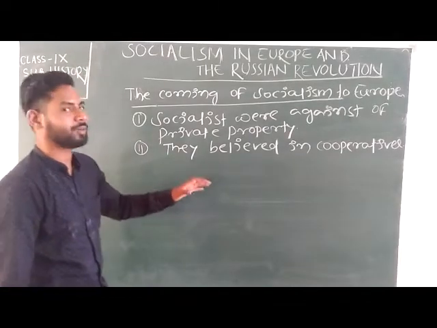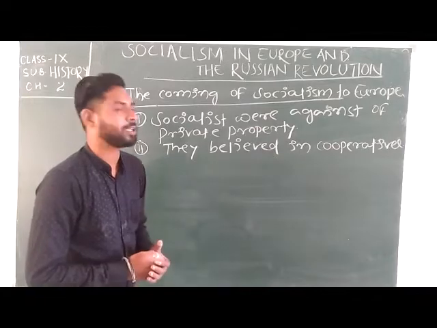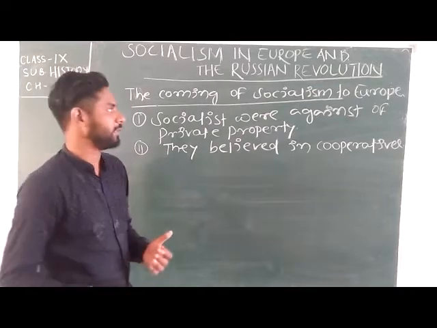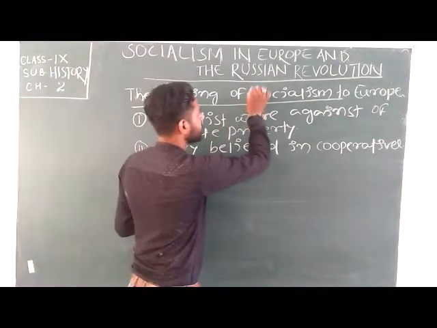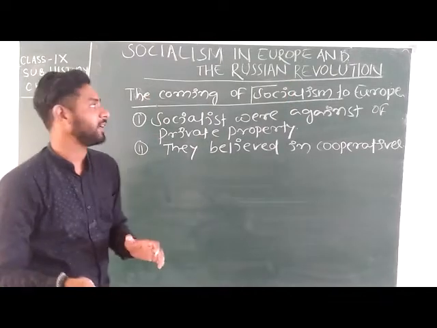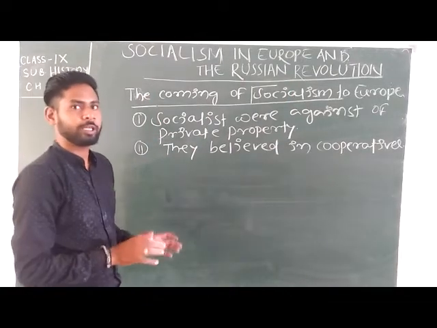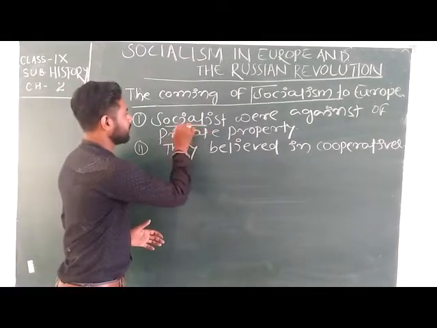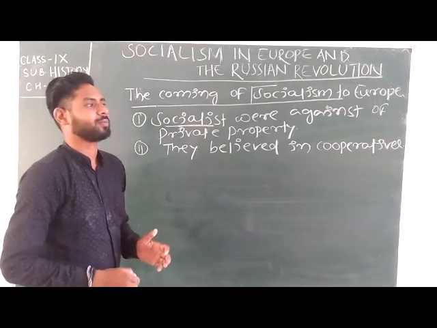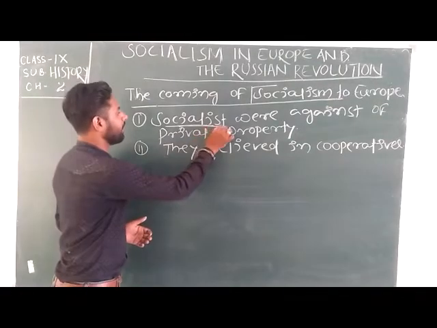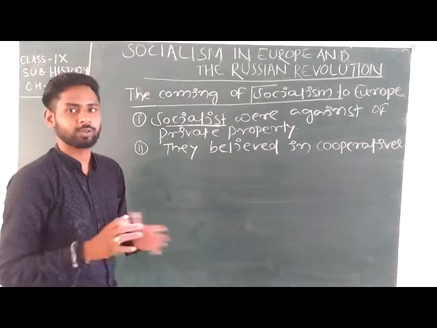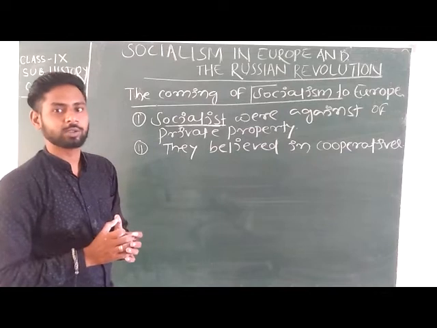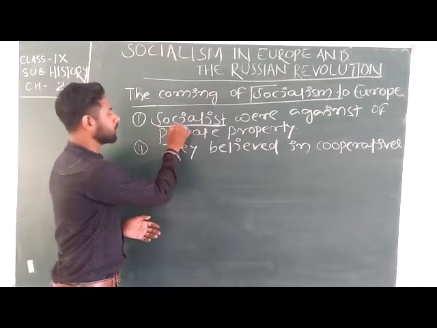Finally, socialism, the idea of a developing society where every person has equal rights and facilities or privileges. Okay, this is socialism. So the idea of socialism finally came to Europe in the 19th century. So socialists means the persons who developed a society, or who wanted to develop a well regulated society. They were known as socialists.